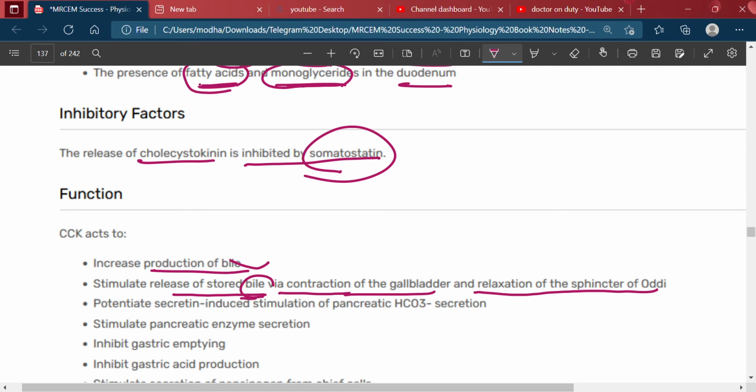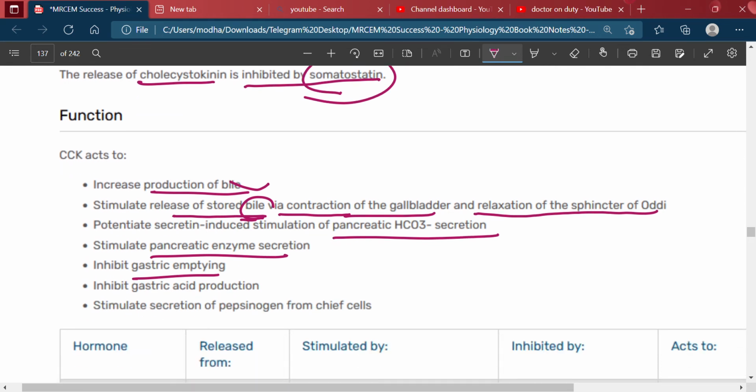It potentiates secretin-induced stimulation of the pancreatic bicarbonate secretion, then stimulates the pancreatic enzyme secretion, inhibits gastric emptying, inhibits gastric acid production, and stimulates secretion of pepsinogen from the chief cells.